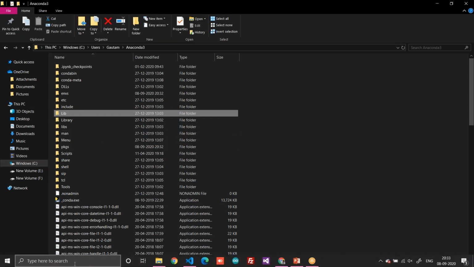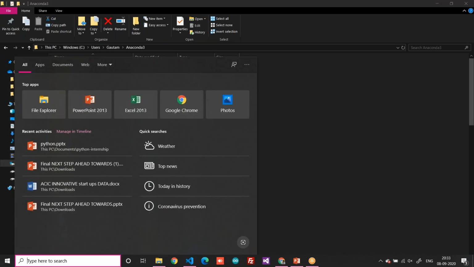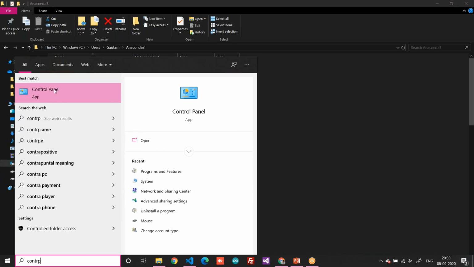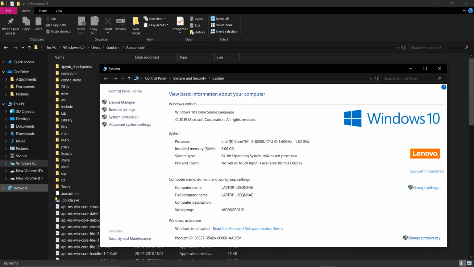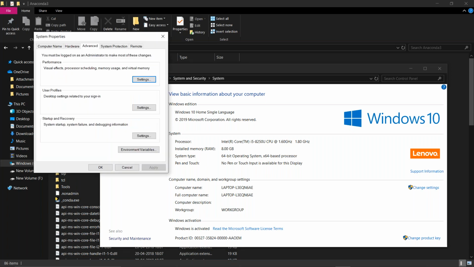Now coming to over here, you need to write Control Panel, or you can go directly to Control Panel, or else you can right click on This PC and go to Properties. Now coming to the Properties, you need to go to Advanced System Settings. Over here, in the Advanced System Settings, you will find Environment Variables.